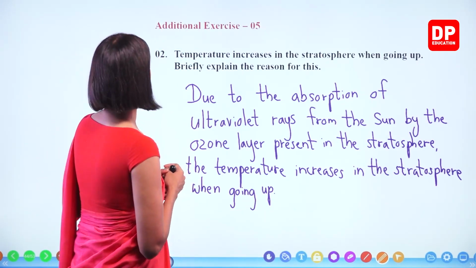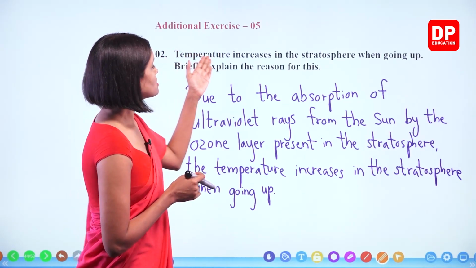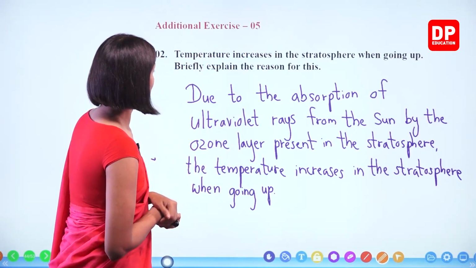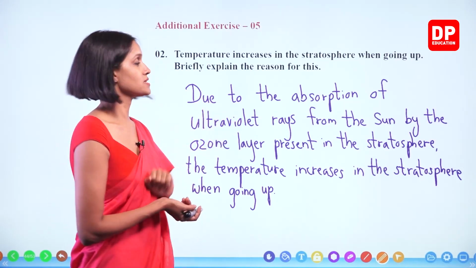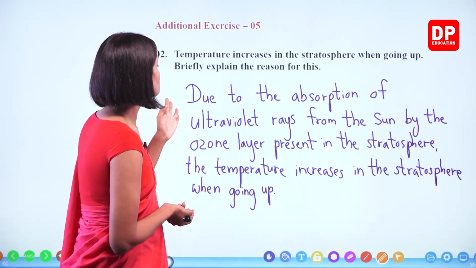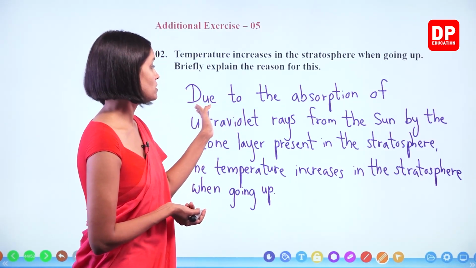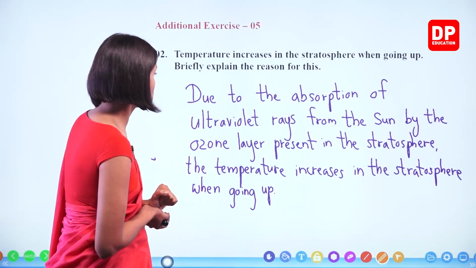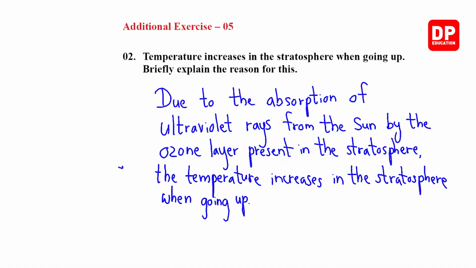Right, children? Temperature increases in the stratosphere when going up. Briefly explain the reason for this. Due to the absorption of ultraviolet rays or the UV rays from the sun by the ozone layer present in the stratosphere, the temperature increases in the stratosphere when going up. We'll move on to the next.